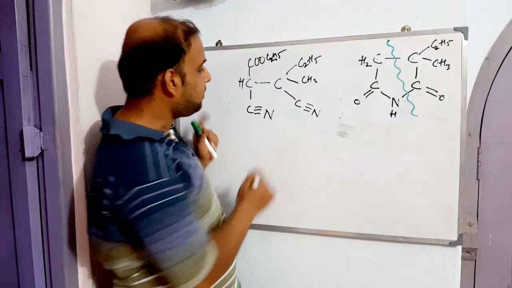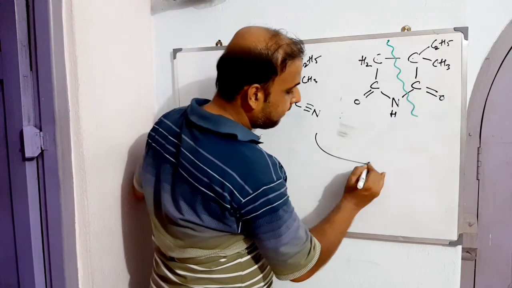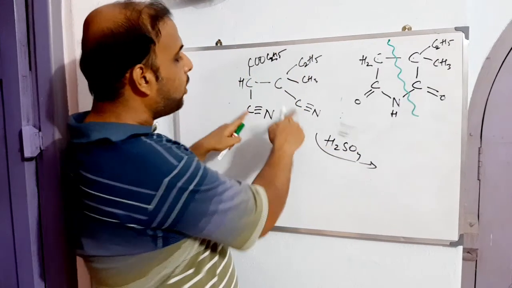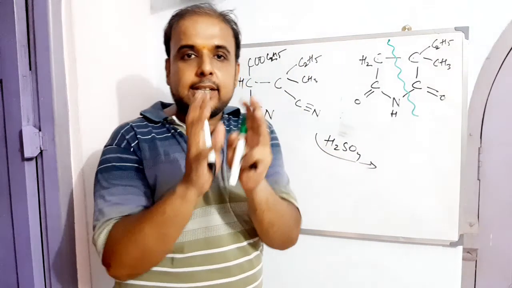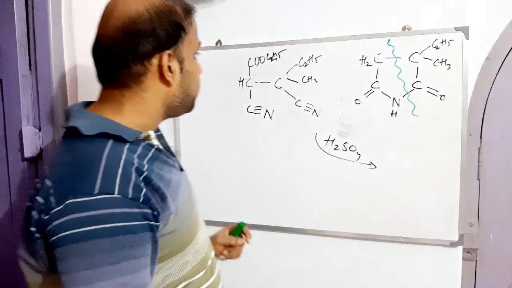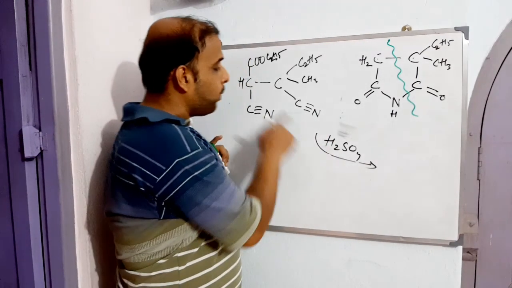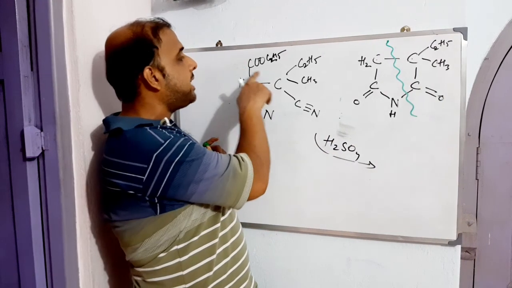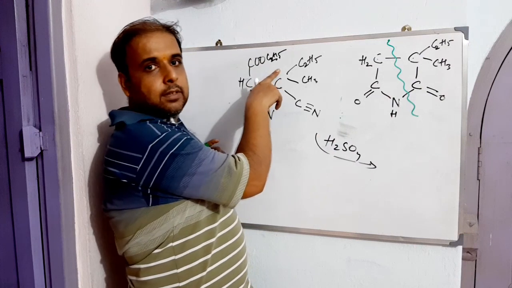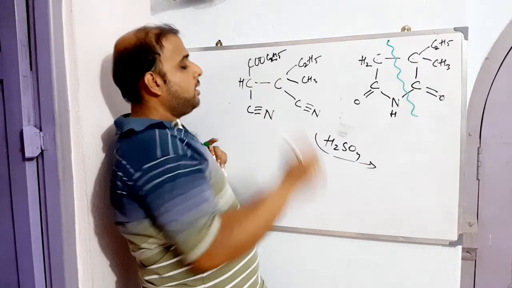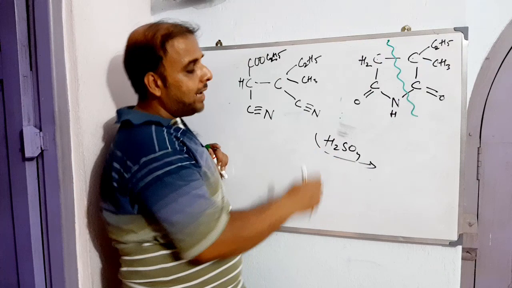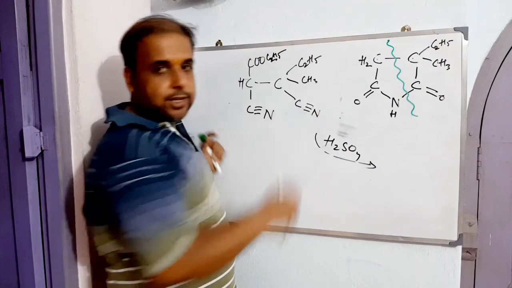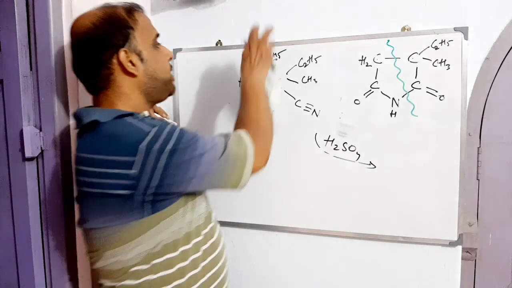Now, what next? Next you have to treat this with H2SO4, because you have to convert the cyano groups into carboxylic acid groups, right? While treating the second intermediate with H2SO4, there is every chance that COOC2H5 will leave. So let's see what H2SO4 will actually do. The H2SO4 will act on both the CN groups to make them COOH, and remove this COOC2H5.